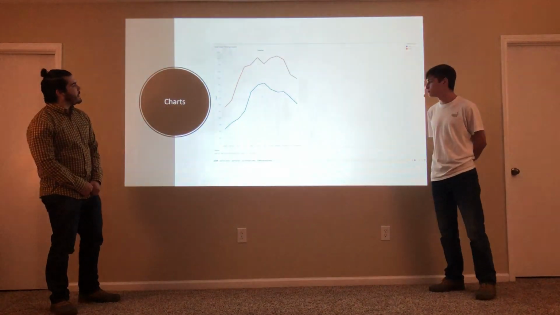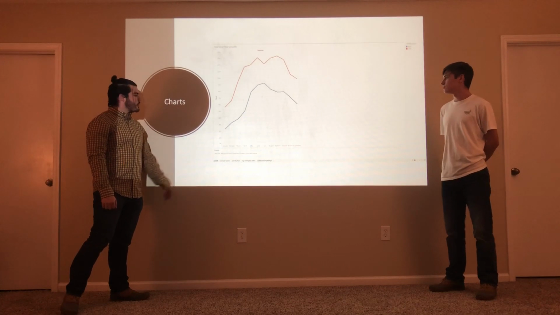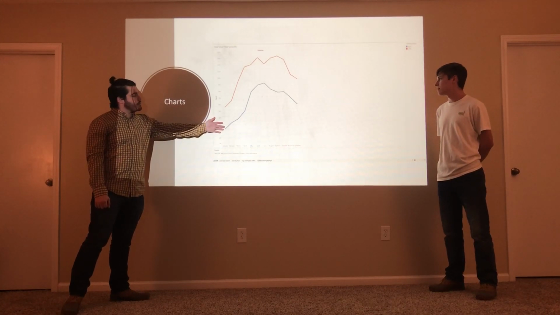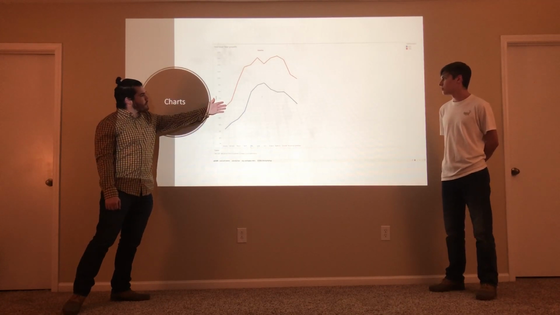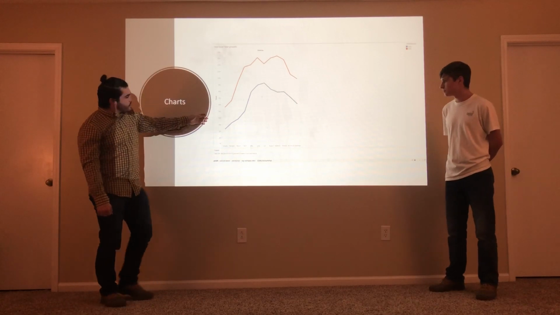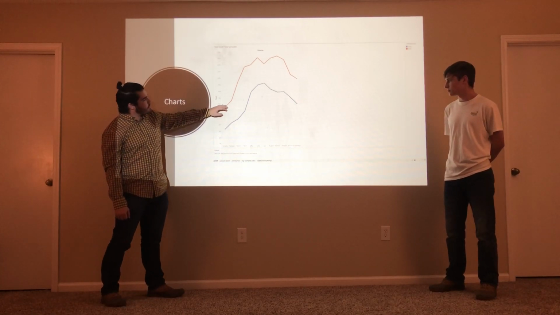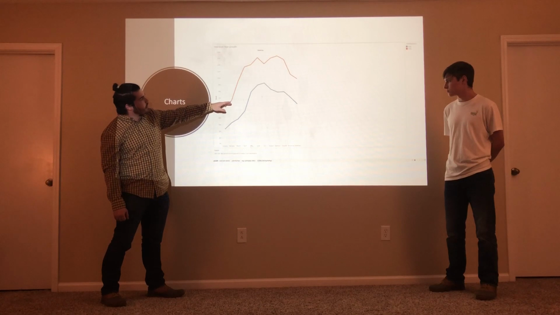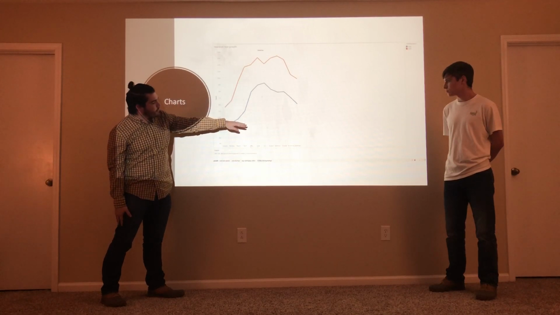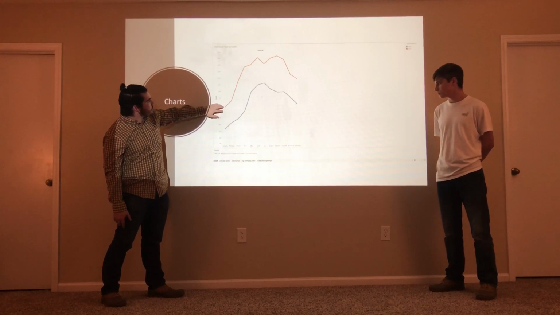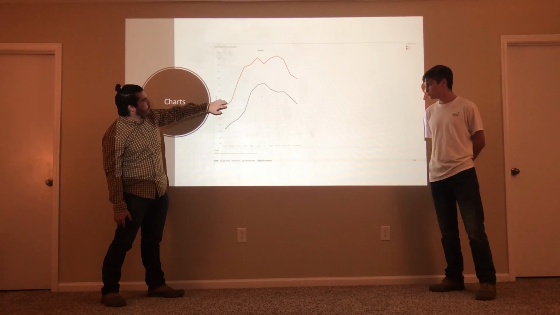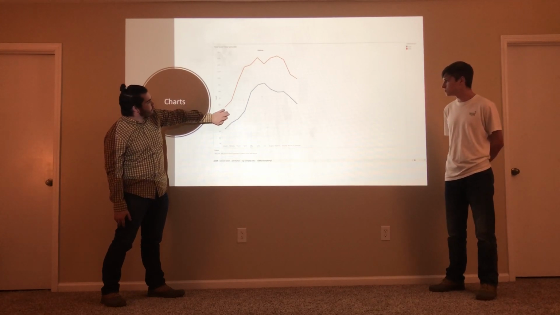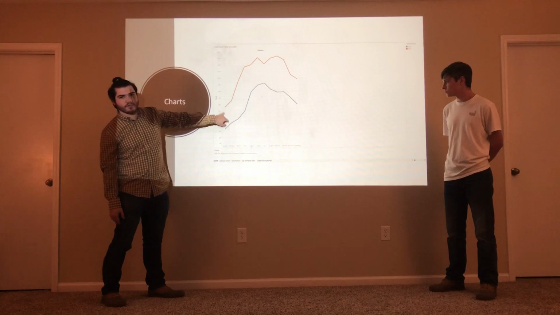Our first chart is indicating year-over-year growth, with this blue line showing the year 2015 and this yellow line showing the year 2016. As you can see, as the months warm up, you can see a trend of increase in riding and a decrease in riding as the months tend to cool down, with the year 2016 having an overall higher amount of riders. The average growth between these years was 40%.